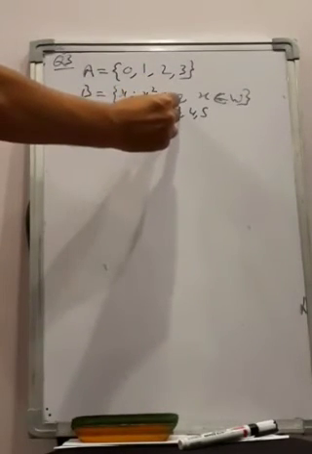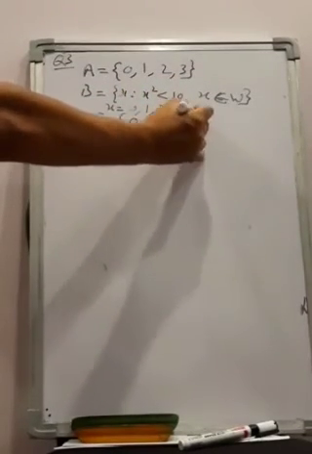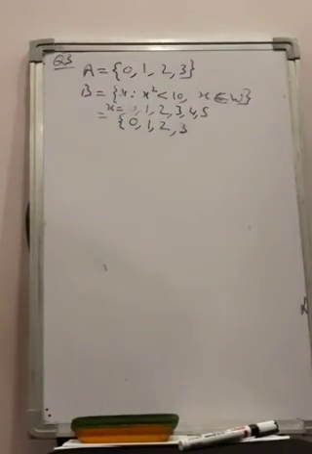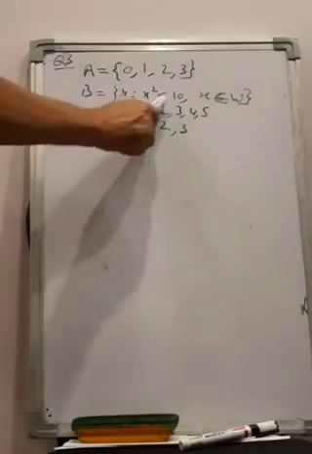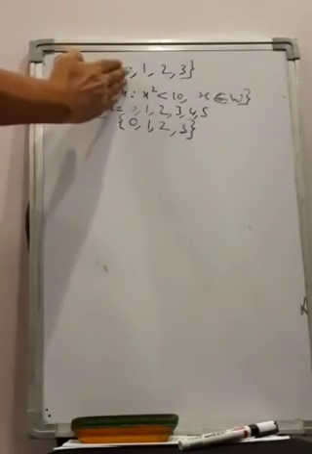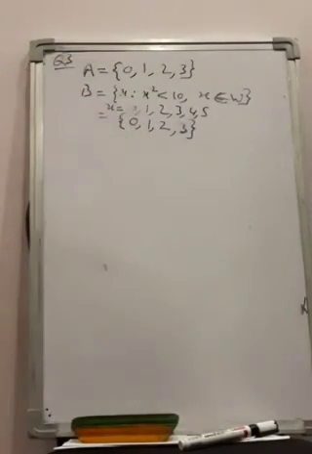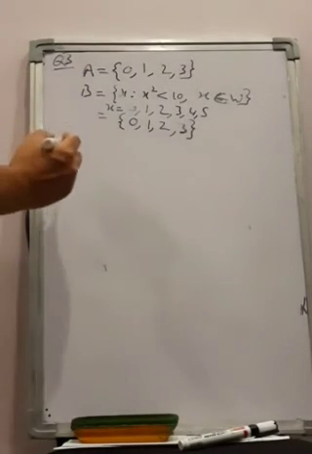What is 3 square? 3 square is 9, which is also less than 10. So 3 will also come. What is 4 square? 4 square is 16, which is not less than 10. So 4 will not come here. So we close the bracket here. Okay? So understand what condition is given, but you always have to write the value of x, not the condition which is being followed here. The condition is only for checking what x will appear in this set.